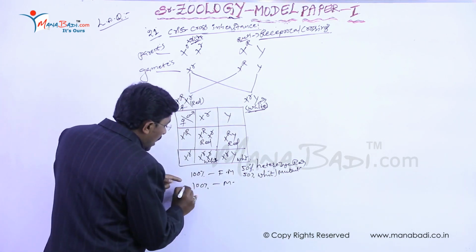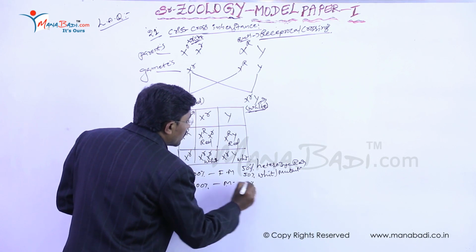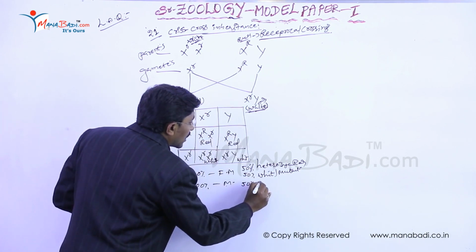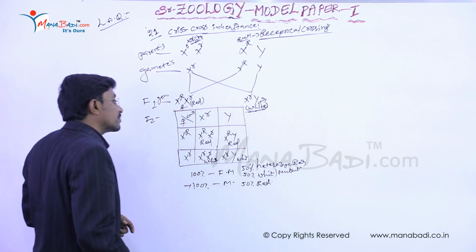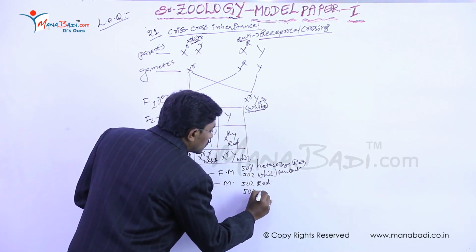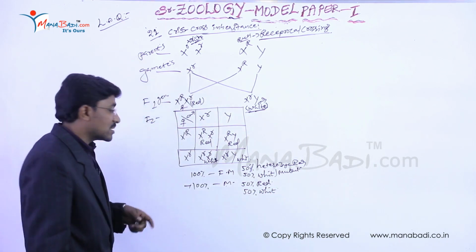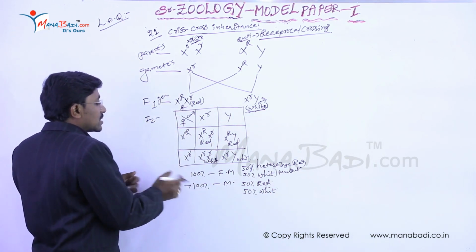In the same way, 100% of males, right, in this 100%, 50% of males are the red-eyed, and 50% of males are white-eyed. So it is quite opposite to the crisscross inheritance. So it is the crisscross inheritance.